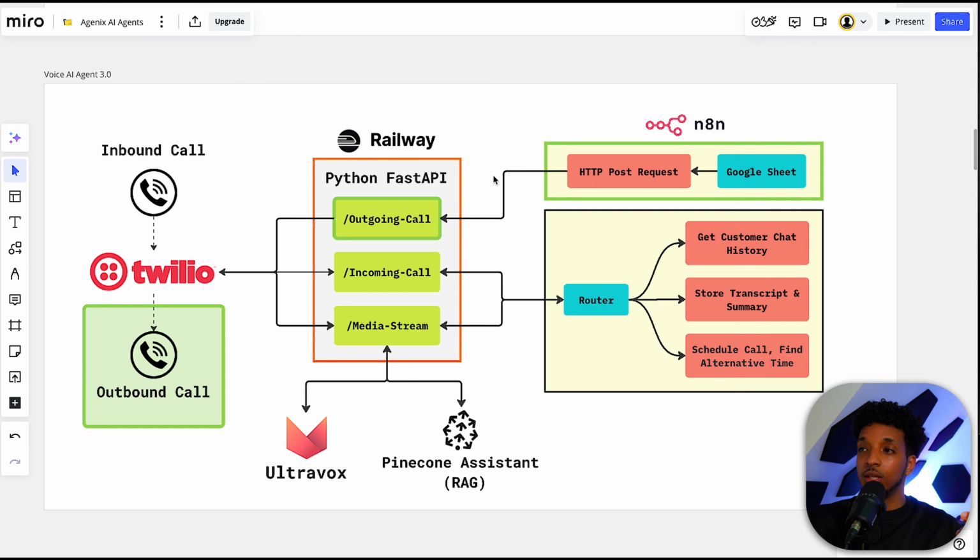So going back to the system diagram, this goes off and calls our new endpoint inside of our FastAPI Python backend. And this is a very simple function that basically triggers a new Twilio call and also tells it the media stream, again, similar to how we were doing it with the incoming call, where we just tell Twilio, this is the media stream URL for the data communication between Twilio and Ultravox. And it goes ahead and makes that outbound call to the phone number that we've supplied it with. And everything else has been kept the same. So we now have one FastAPI backend that handles both outgoing calls and incoming calls. So let's jump on and see what we added inside of the code.